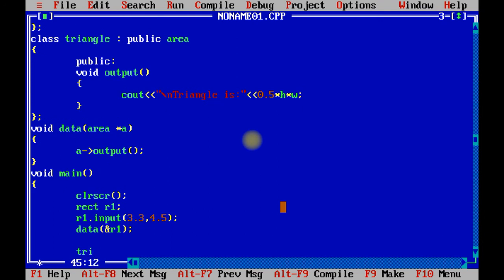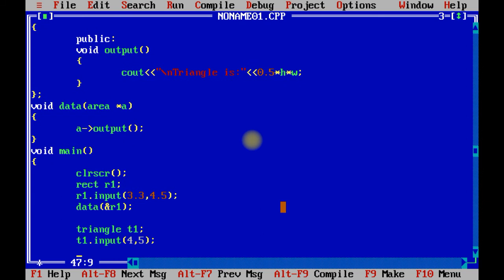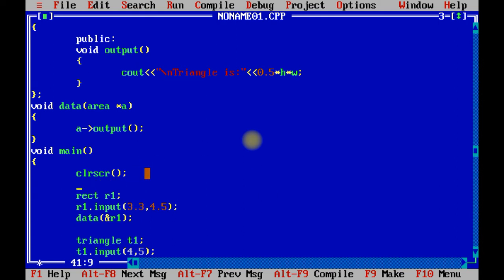Similarly I am going to create a triangle class object, t1.input, 4, 5, which can be considered as a double value, and inside data I am going to pass the reference of the triangle object.